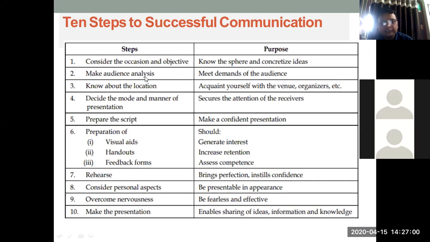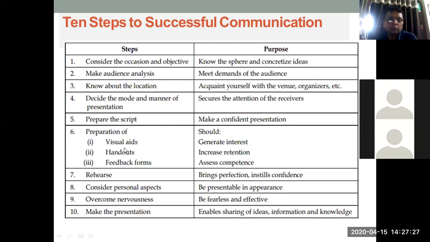Make audience analysis, meet their demands. Know about the location, find out the venue, organizers, right? That is important. Decide the mode and manner of presentation so that you can get more attention of the audience. Prepare the script. If you have a script ready, then definitely your audience will get more positive vibes from your side. You will be more confident.